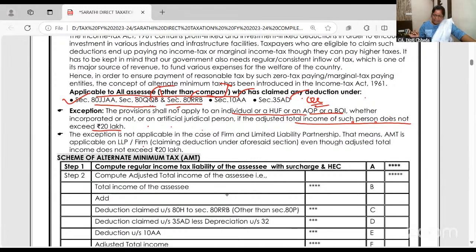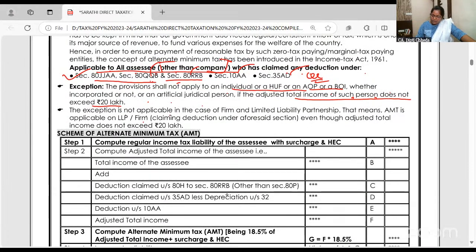Companies के लिए क्या applicable होगा? MAT. Exception is not applicable in case of firm and LLP. Okay. This exception, matlab ye 20 lakhs means mandatory it is applicable AMT. That means AMT is applicable to LLP and firm even though the adjusted total income is less than 20 lakhs, still AMT is applicable to firm and all.